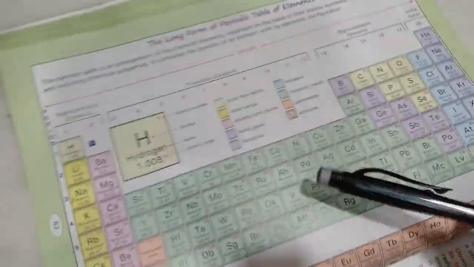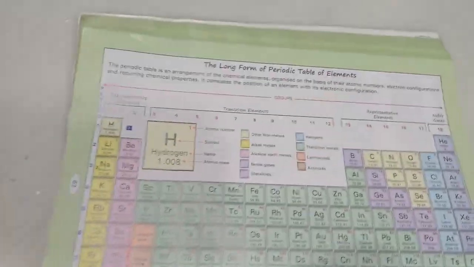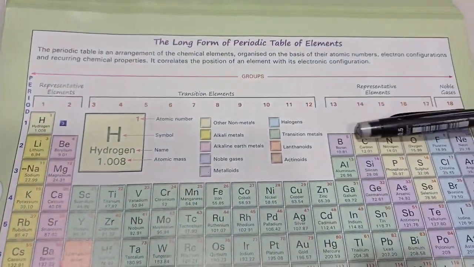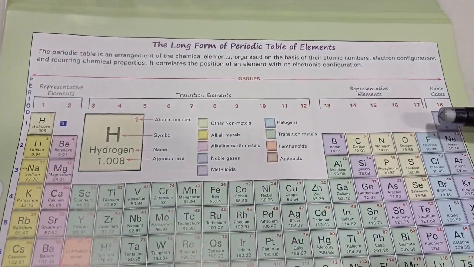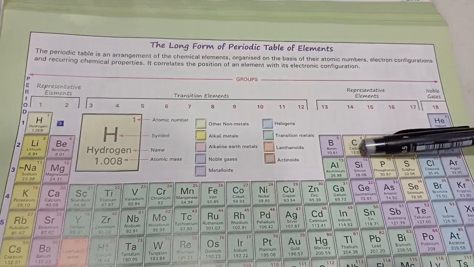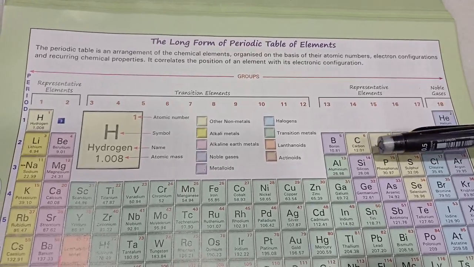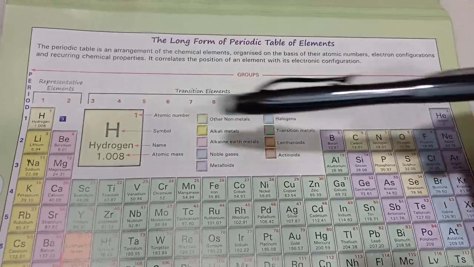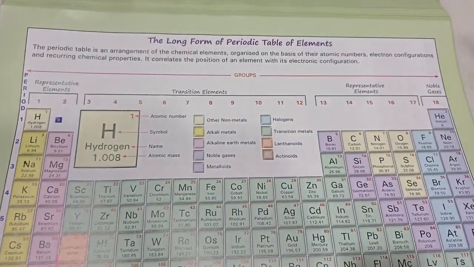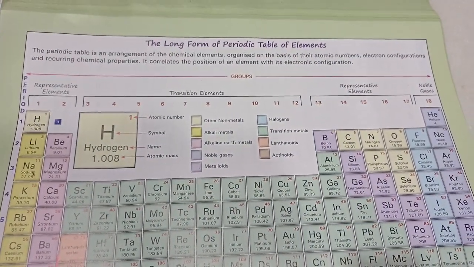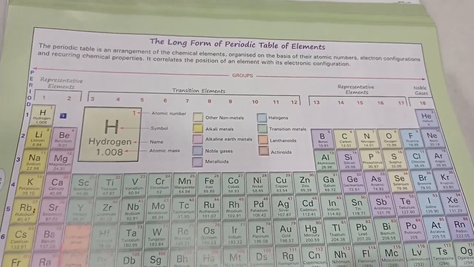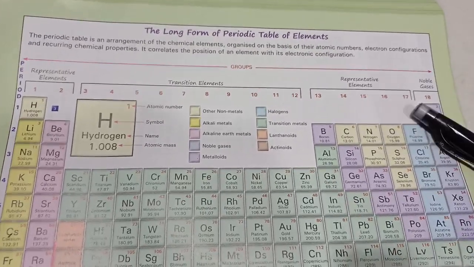So as you go from left to right, atomic size decreases. 2,1, 2,2, 2,3, 2,4, all of them have the same number of shells. But the more the number of protons, the more the nuclear pull. So the last shell is closer to the nucleus. So fluorine is the smallest atom in period 2. Inert gases, because they are stable, have some repulsive forces come into the picture, so they are an exception. They are not the smallest atom. The smallest atom in the whole periodic table is helium.